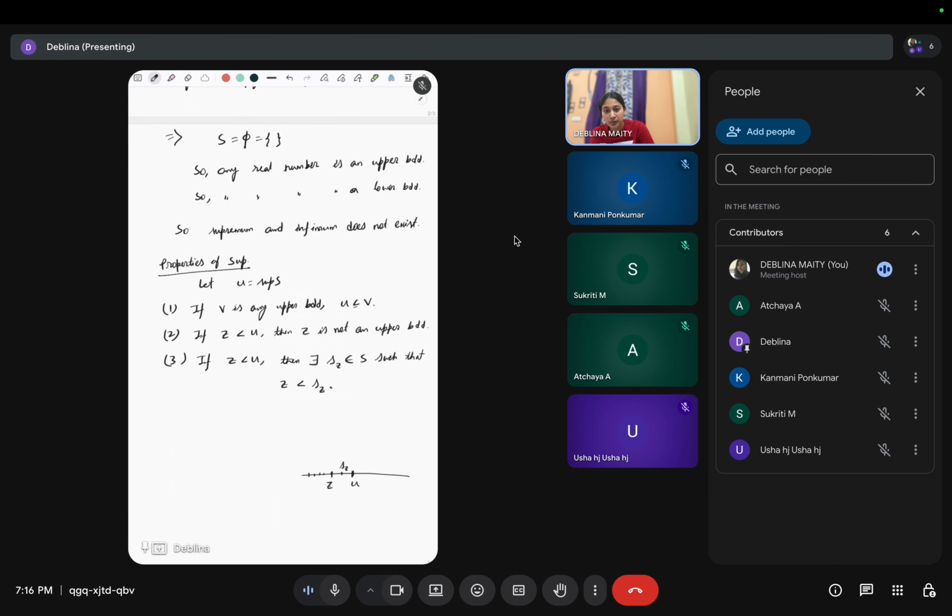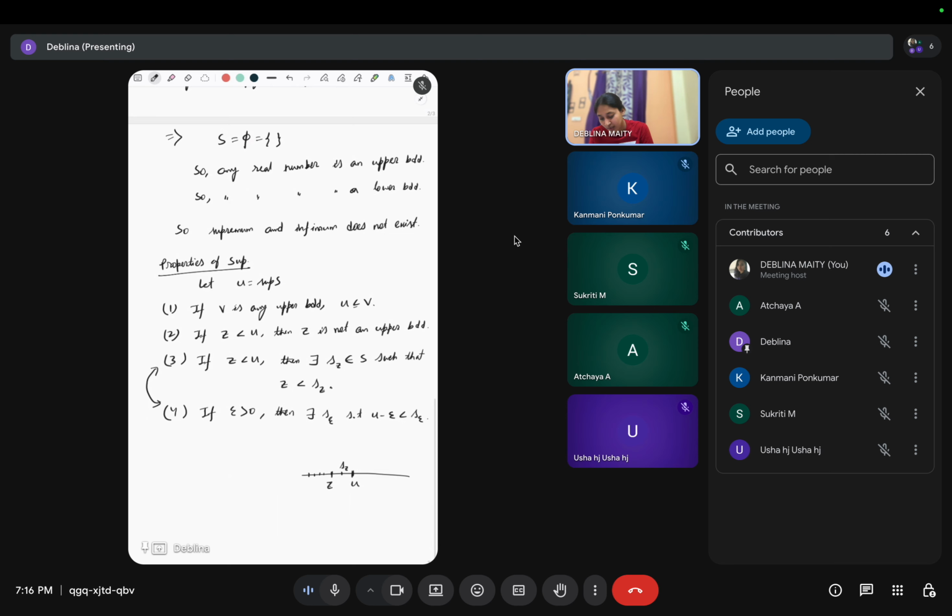So I hope you understand this. And the fourth is, if epsilon is greater than 0, then there exists some s_epsilon such that U minus epsilon is less than s_epsilon. See, these two, 3 and 4, are equivalent.